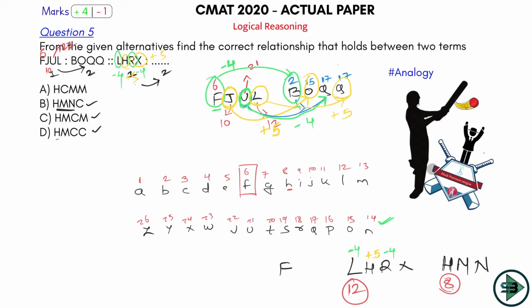Let's see the last one as well, just for our satisfaction. So this will be plus 5. X plus 5 will be what? 24 plus 5 will be what? 29. 29 is C. If you are done with 26, 27 would be this, 27, 28, 29. Again you start the cycle. So it will be C. So H, M, N, C, option number B.